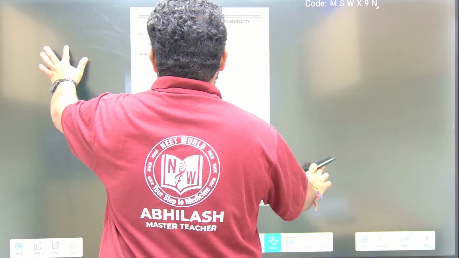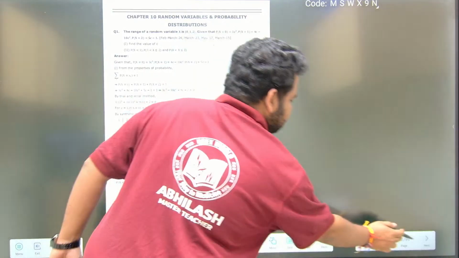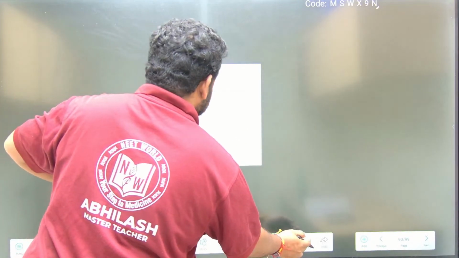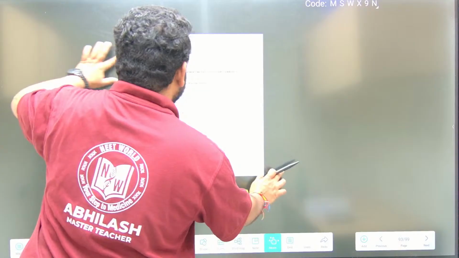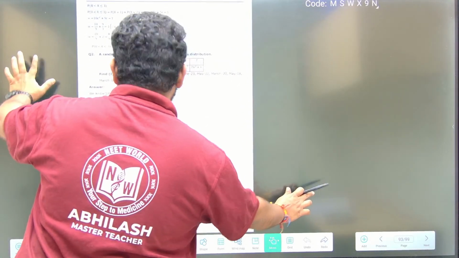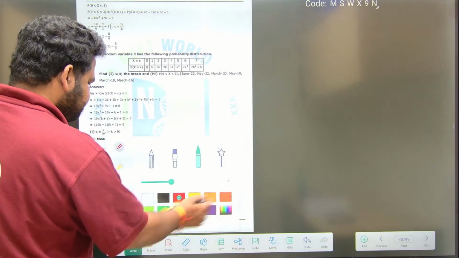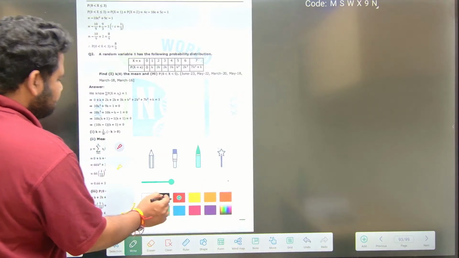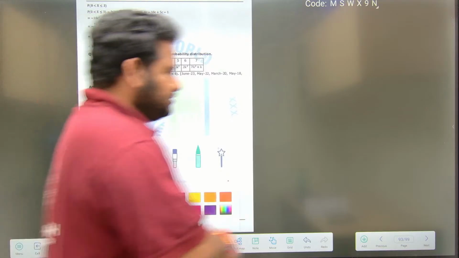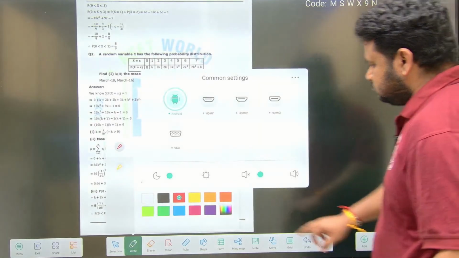So let us take up the question from random variables and probability distribution. Let us come back to this question later. Let us go to the second question quickly, so that you understand some basics correctly. So observe very carefully. This is the question that they are asking. I hope it is visible. Let me check the brightness.